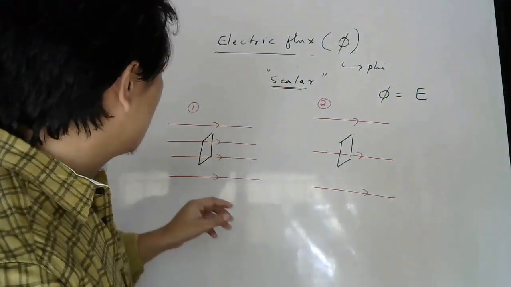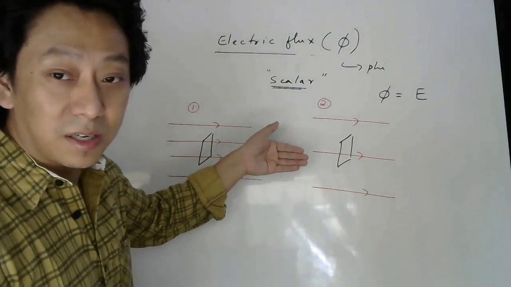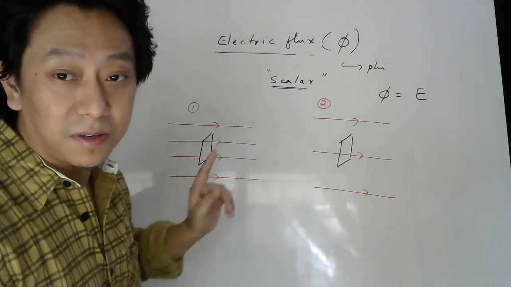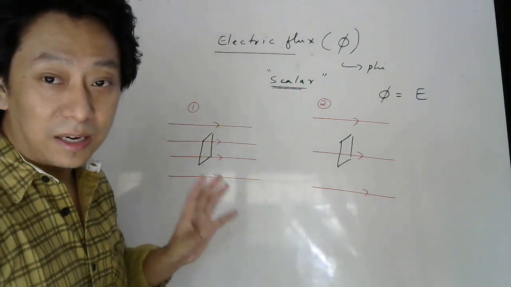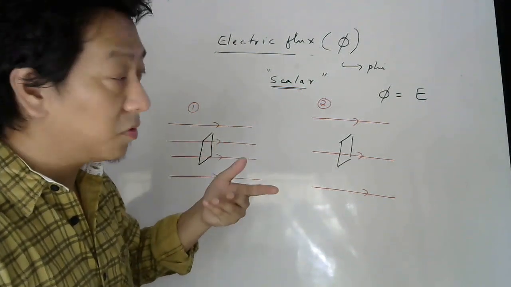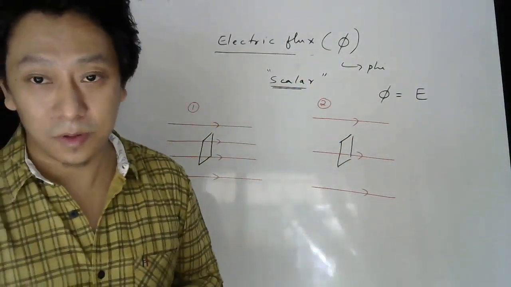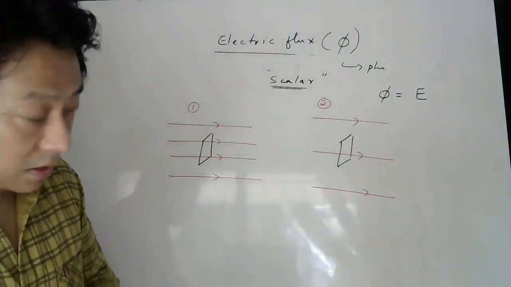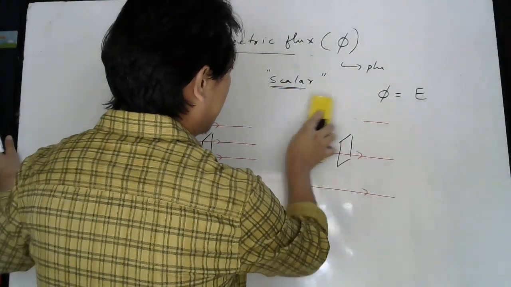Okay. So if the lines are closer, you can see there will be more flux compared to that surface. Here flux will be more compared to here. And that is the reason here electric field is more. Lines are closer. So therefore flux should be proportional to electric field.